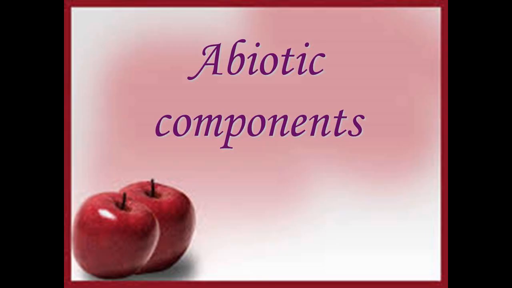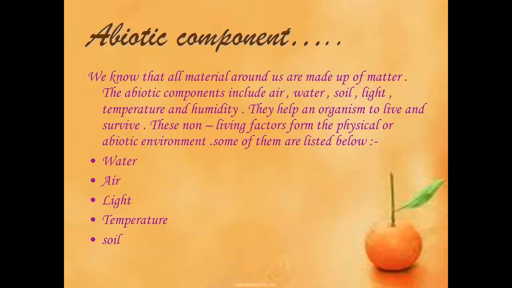Abiotic components. We know that all material around us are made up of matter. The abiotic components include air, water, soil, light, temperature and humidity. They help an organism to live and survive. These non-living factors form the physical or abiotic environment. Some of them are listed below. Water, air, light, temperature, soil.